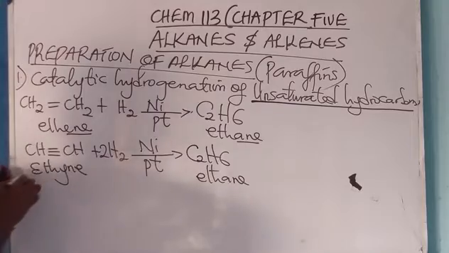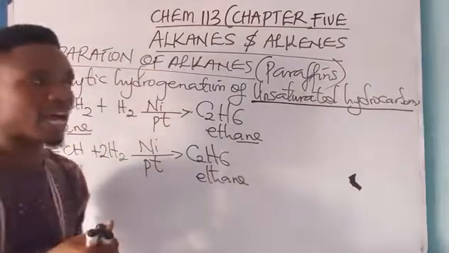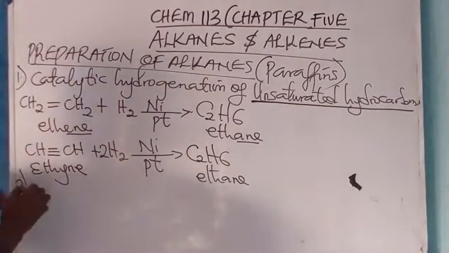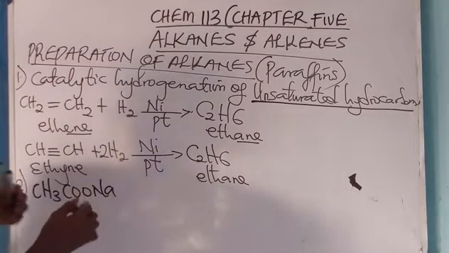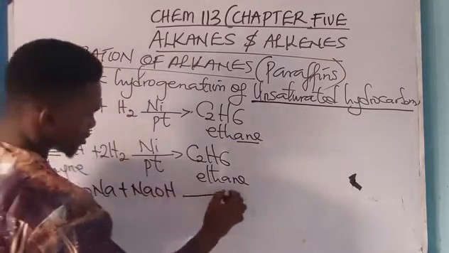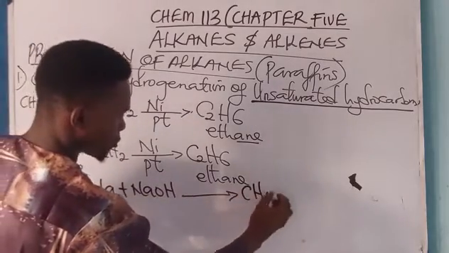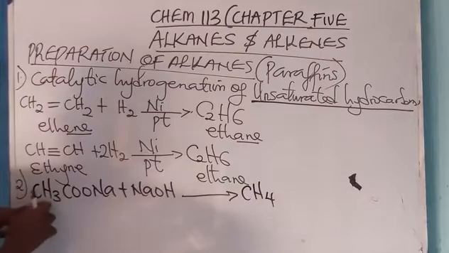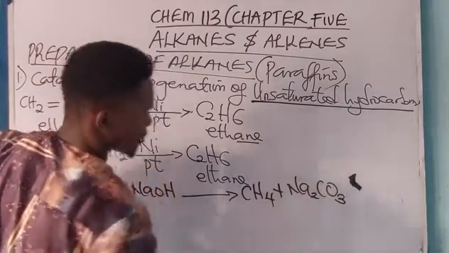Alkane is also prepared when sodium acetate is reacted with an alkali. Look at it. When sodium or potassium acetate is reacted with an alkali, like sodium hydroxide, I now have CH4 plus sodium carbonate, Na2CO3.